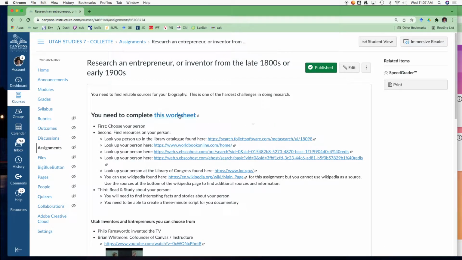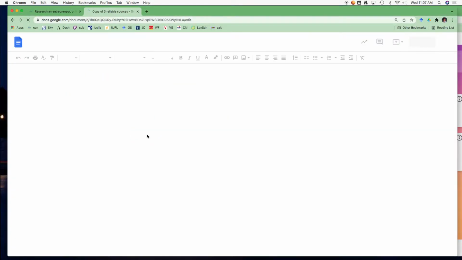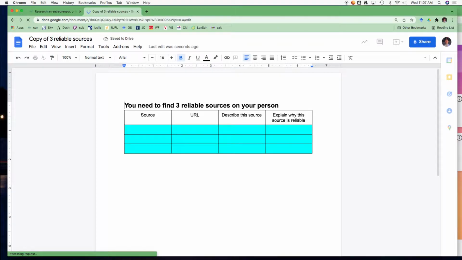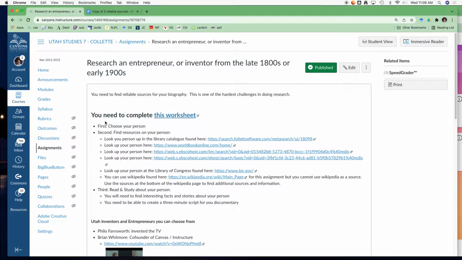So you could click right here, make a copy. It'll open up this. It says you need to find 3 reliable sources on your person. So you would have the source here, the URL, that's the web address. You're going to try to describe it and explain why that source is reliable. And so your first step, you got to choose your person.